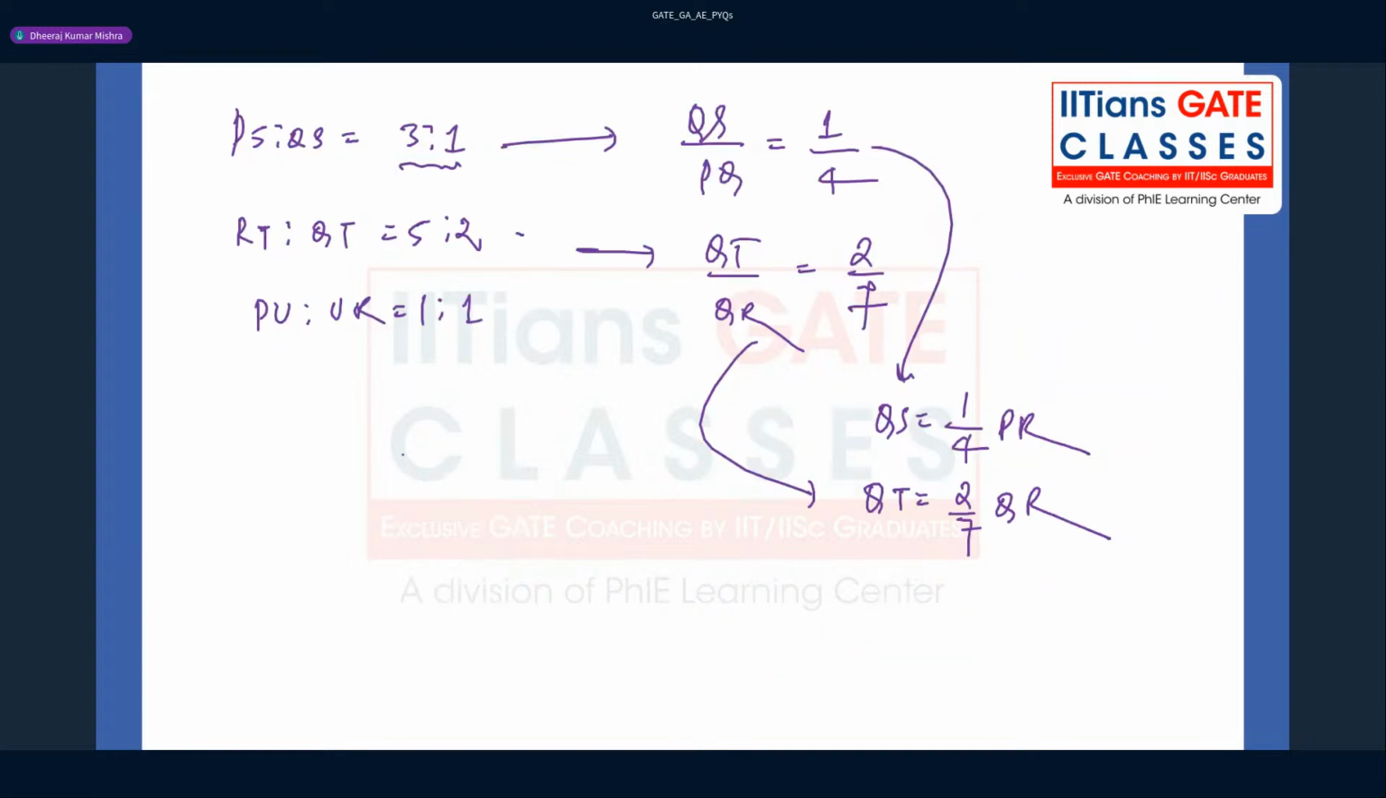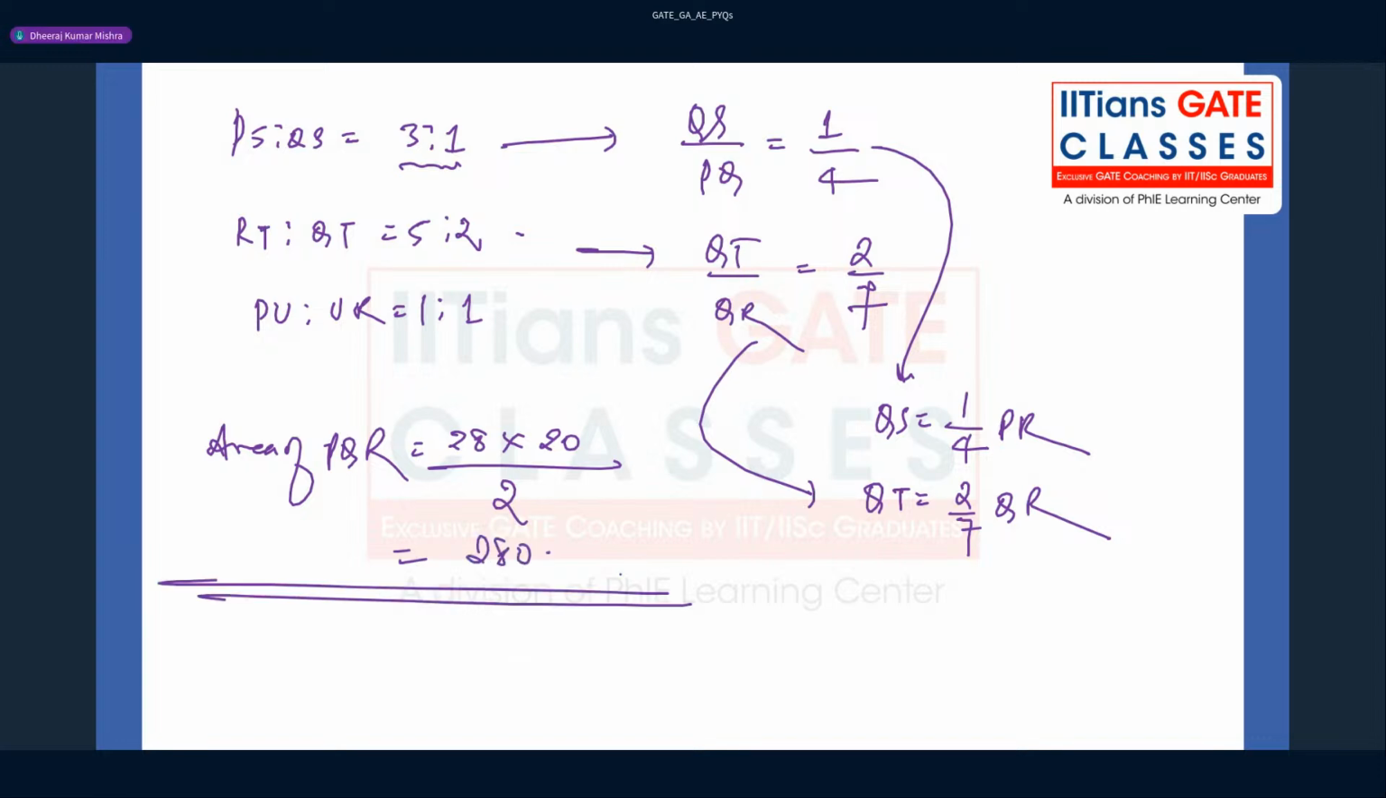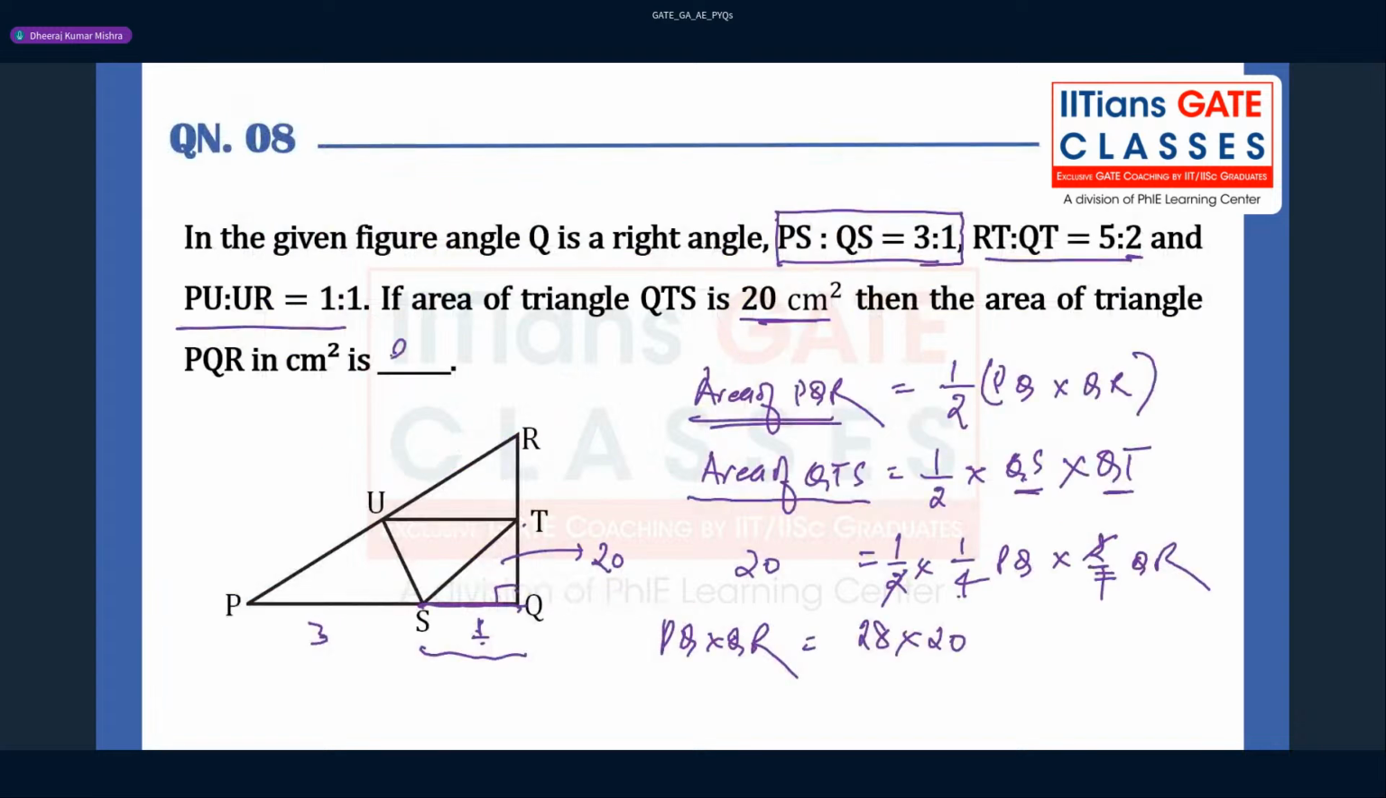So let me write area of PQR. Area of PQR is going to be 28 into 20 by 2. So what answer are we getting, guys? 280. So 280 will be the answer for this question. You guys can solve easily if you know the concept of ratio.